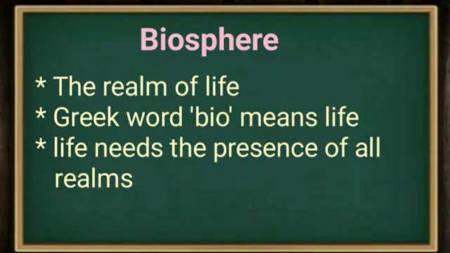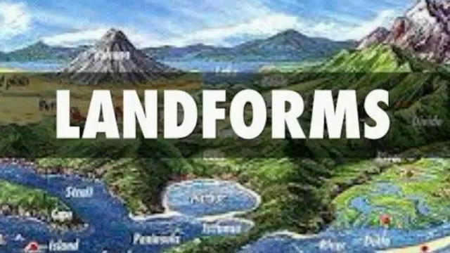And today we will learn about the first realm, lithosphere. Here the lithosphere deals with the land, and here the crust of the earth is uneven. Already I said the earth is uneven and it has different types of landforms.